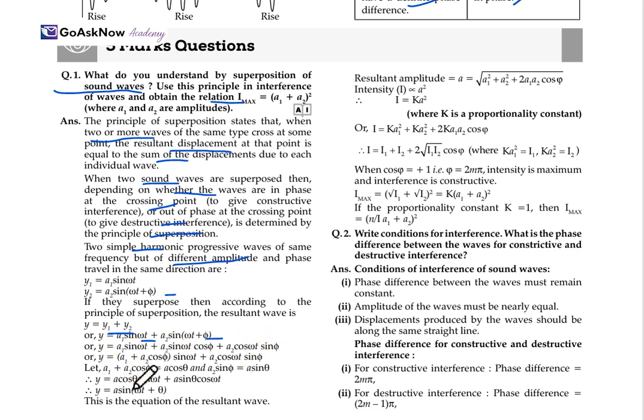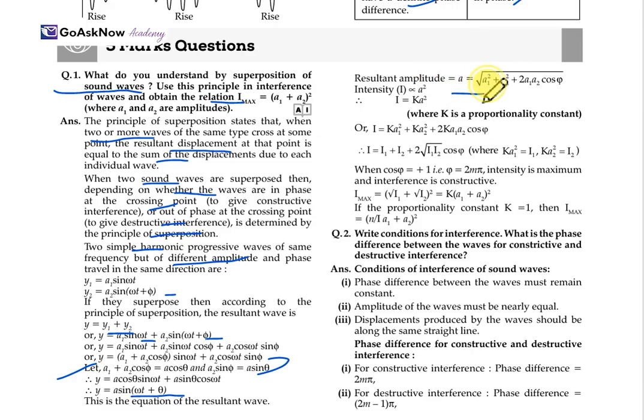So here, firstly let us consider that a1 plus a2 cos phi is equal to a cos theta and a2 sin phi is equal to a sin theta. We have to consider this. When we substitute this in the equation, we get y equals a sin(omega t plus theta). This is the equation of the resultant wave.